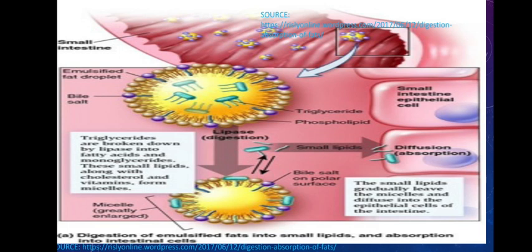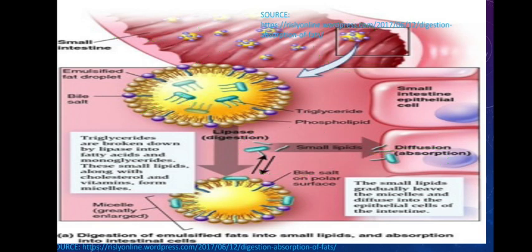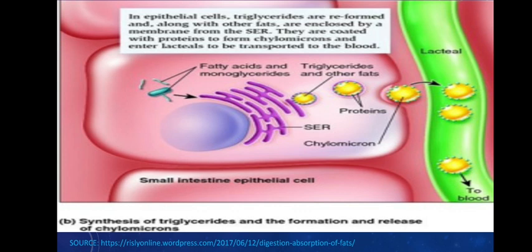So what you are seeing here is the alimentary canal, the intestine. Here you see this is the intestinal lumen, and these are all the micelles that are formed. Okay, and you can also see the fatty acids and the bile salts that are surrounding it, and these micelles will come on the surface here, and then what happens, those lipids that are present, the fatty acids that are present, will simply move into the enterocytes. Enterocytes are nothing but the cells of the intestinal wall. So simply they move into the intestinal cells as free fatty acids.